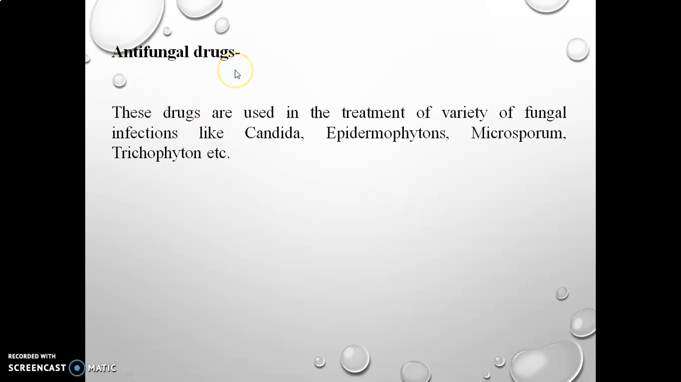What is an antifungal agent? These are the drugs which are used in the treatment of a variety of fungal infections like Candida, Epidermophyton, Microsporum and Trichophyton.